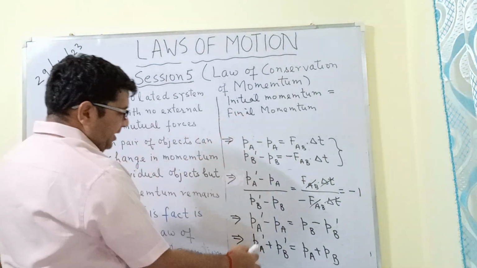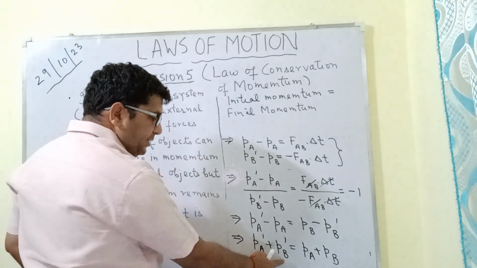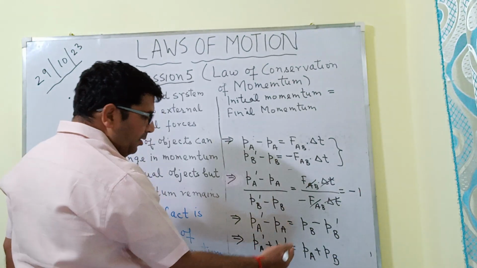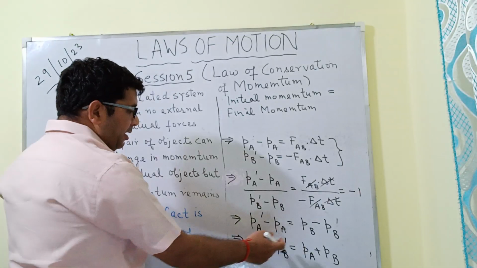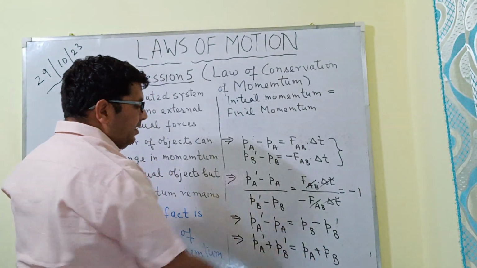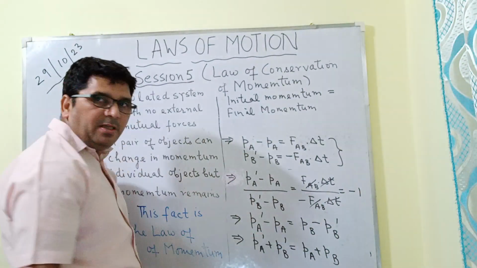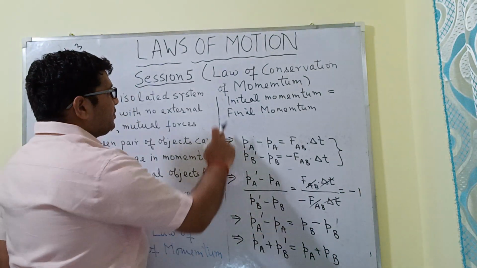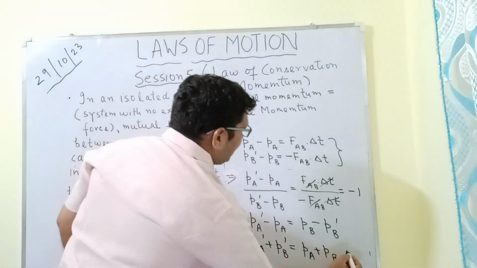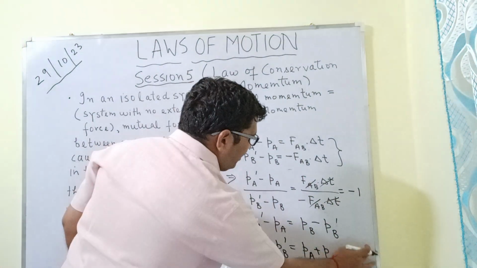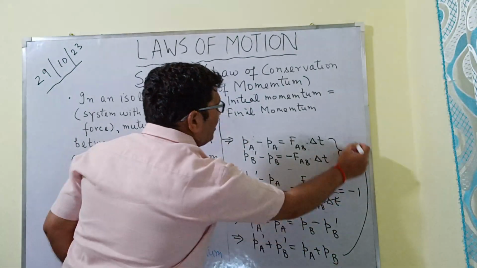ठीक है ना? यहाँ पे ये देखिए PA dash plus PB dash is the final momentum after the collision, and PA plus PB is the initial momentum of the bodies A and B before the collision.